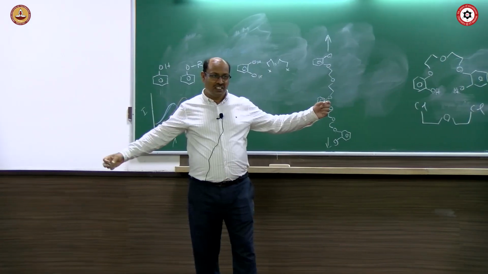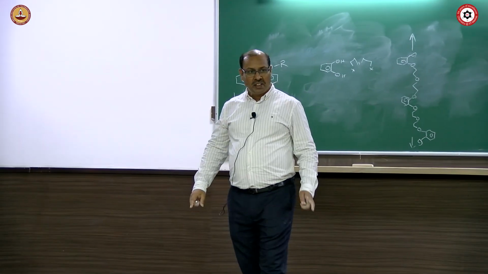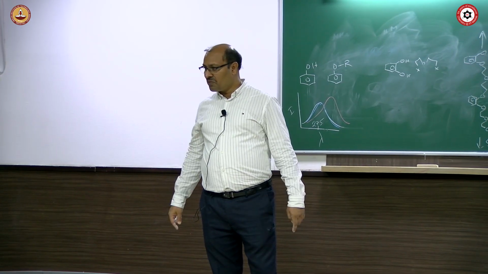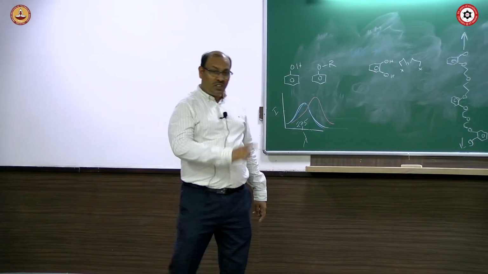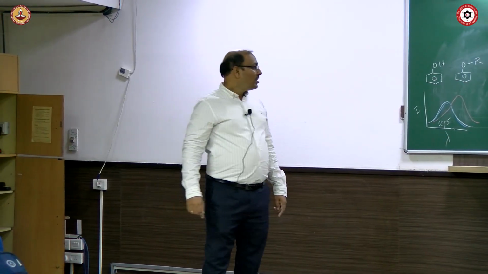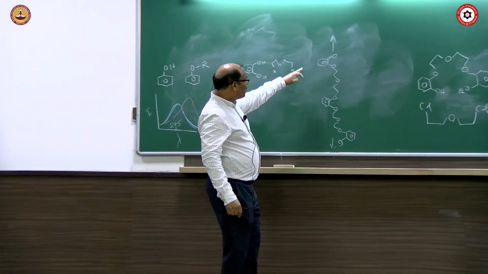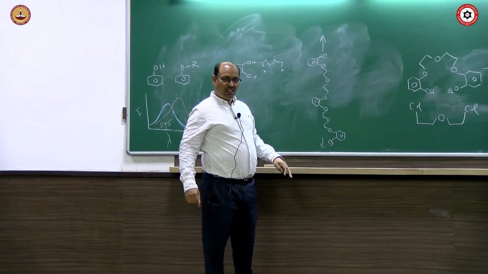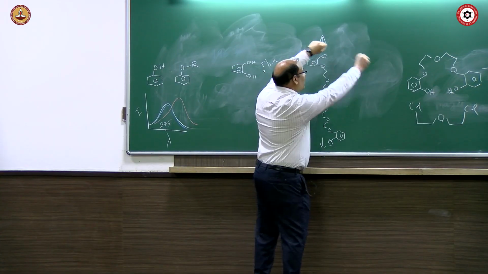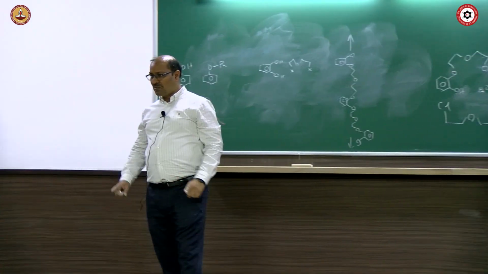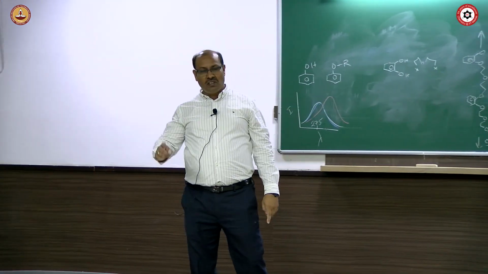It can continue like that, and that would be a polymer. But the polymer is not formed, or if formed, it is in less amount. Why should the polymer not form? In order to form the polymer, this has to extend and go like that. In order to form a cycle, this has to come back like that. If it comes back, then only it will form cyclic. If it doesn't come back, it will go to polymer.